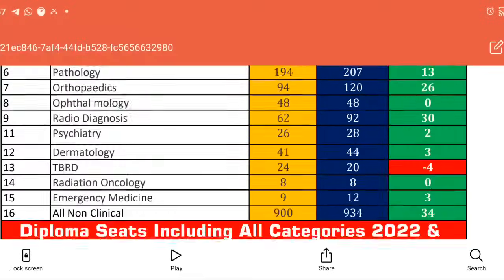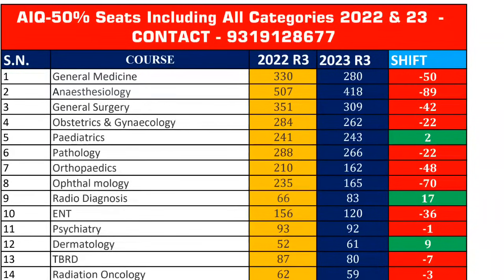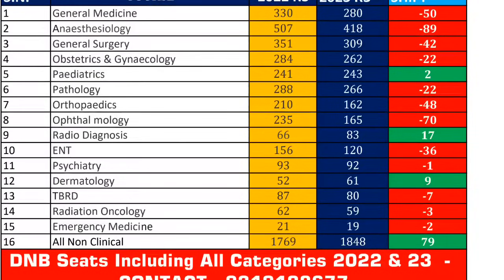Now coming to seat availability and its comparison with last year. In 2022, if you see, in medicine 330 seats were vacant after round 2, but this year 280 seats. For medicine, the candidates have taken the decision to go for it and then go for upgradation. That's the reason behind fewer vacant seats in clinical subjects. In anesthesia also, compared to last year, there are 89 fewer seats this year. In this chart, red means fewer seats and green means more seats vacant this year.